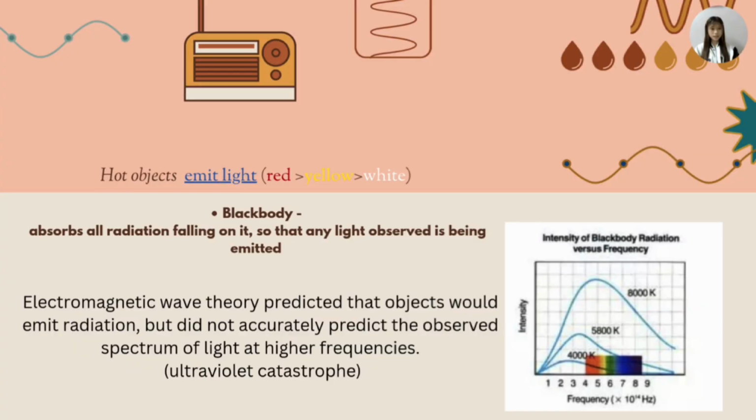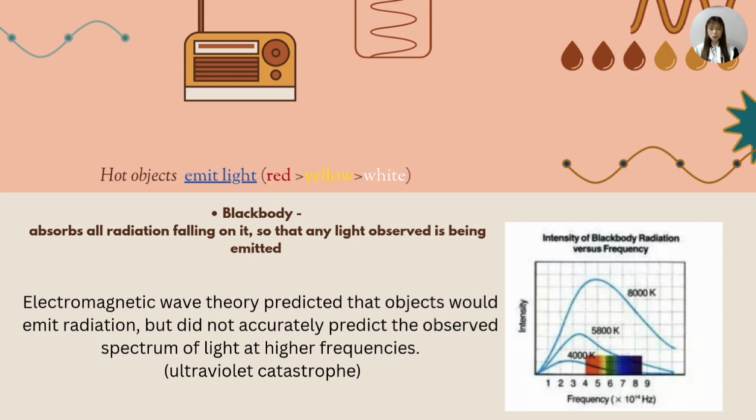effect. On this page, you can see the graph of the intensity of the black body radiation versus frequency. There is the rainbow of colors, from the red, the orange, yellow, and so on. However, we know a hot object emits light going from red and yellow to white.